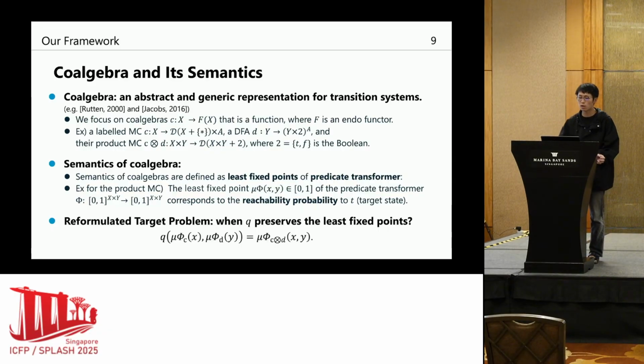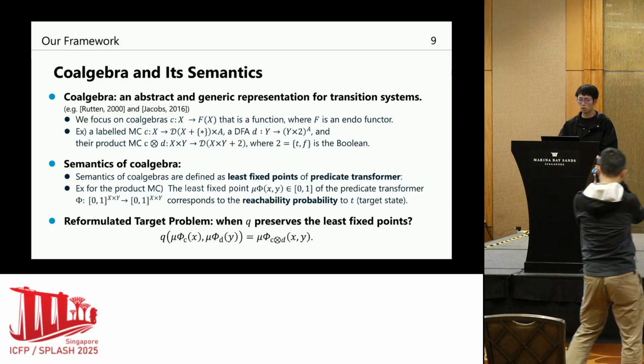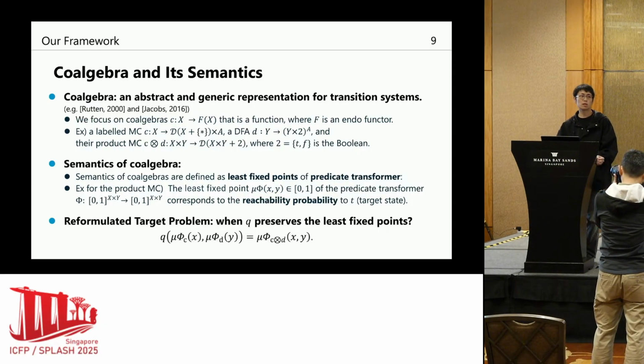Similarly, we can model a DFA as a coalgebra, and we can also represent the product Markov chain as a coalgebra as well. There are many ways to define the semantics of a coalgebra, but in this talk, we define it as the least fixed point of a predicate transformer. For instance, for the product Markov chain, the least fixed point of the predicate transformer indeed corresponds to the reachability probability to the target state. With this formulation, we reformulate the target problem, which asks when the inference query Q preserves the least fixed point. This is our reformulated problem.